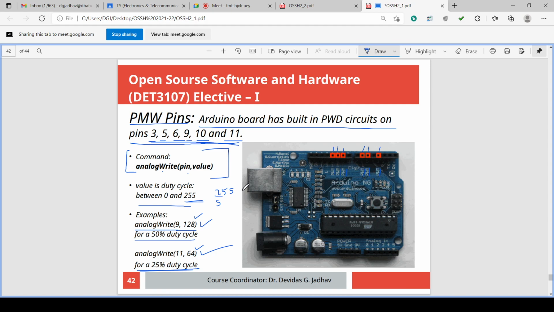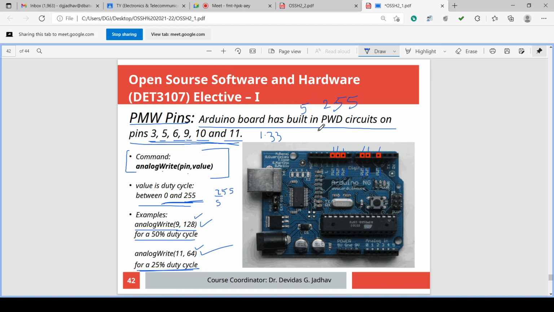First thing. Second thing, we have to calculate the number in the range of 0 to 255 for the voltage which is again in the range of analog 0 to 5 volt. So, suppose 1.33 volt, we have to find out that number. For 5 volt, the number is 255. What is the number for 1.33?